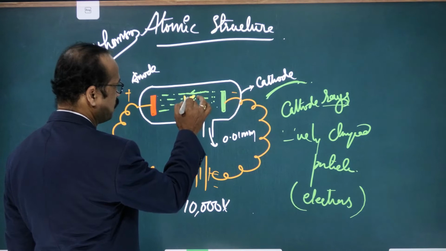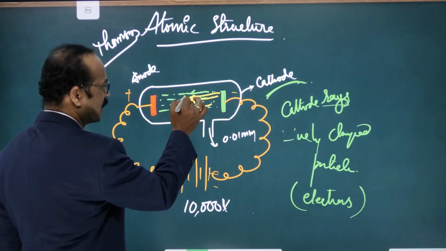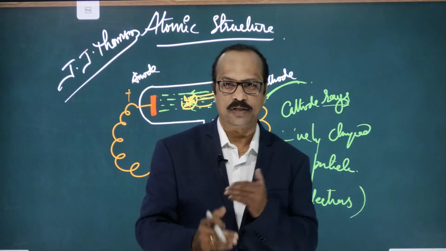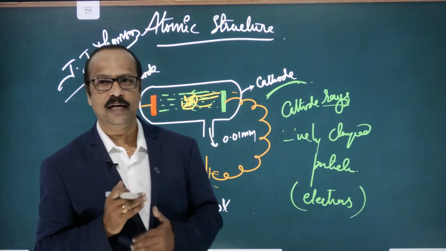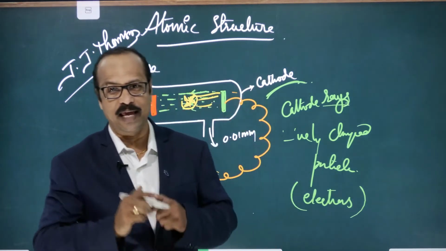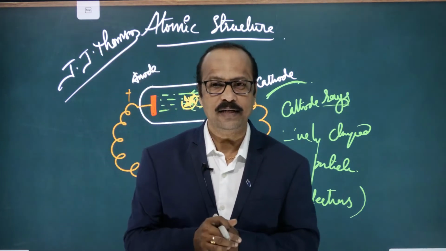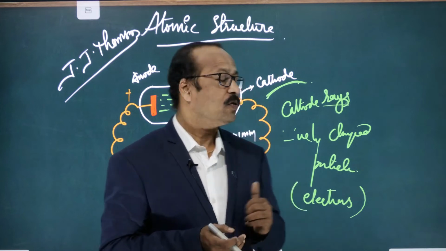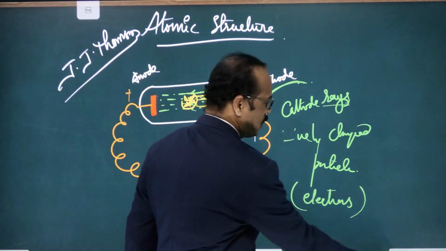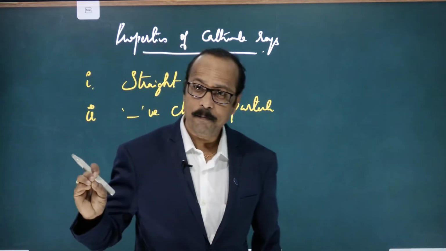When these rays struck this wheel, the wheel started rotating. The meaning is that they are producing some mechanical energy, due to which that light wheel was rotating. From this experiment he came to know that these are not rays, but particles.